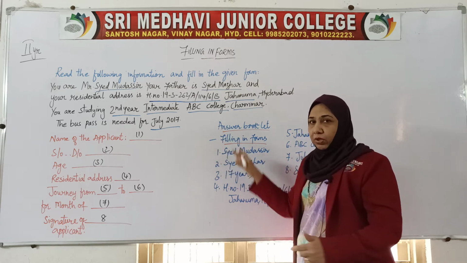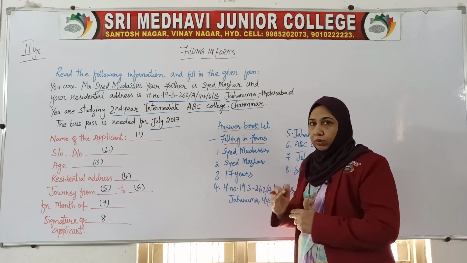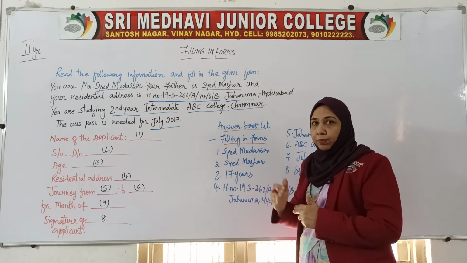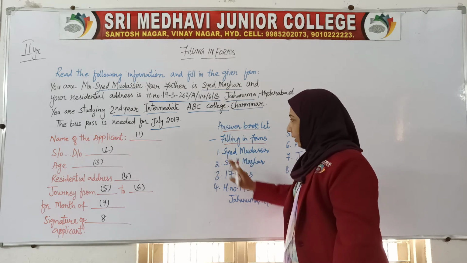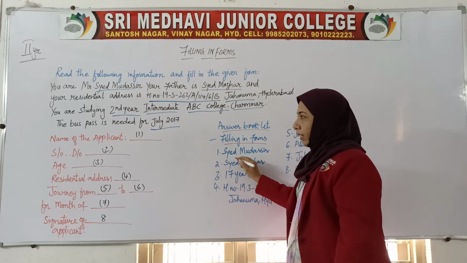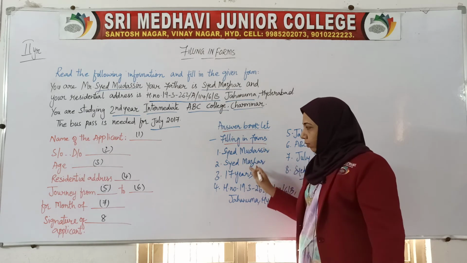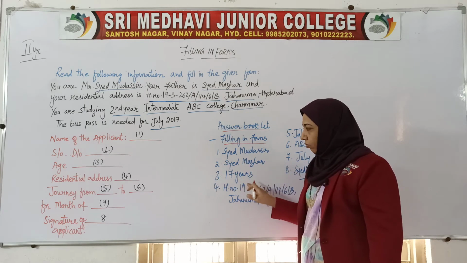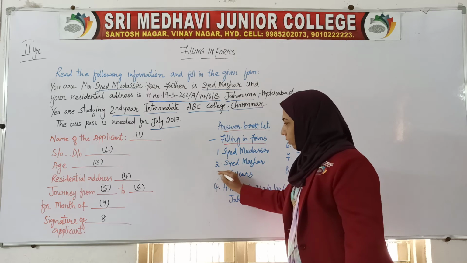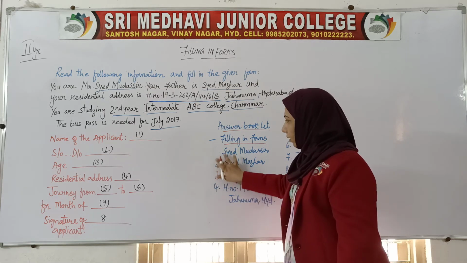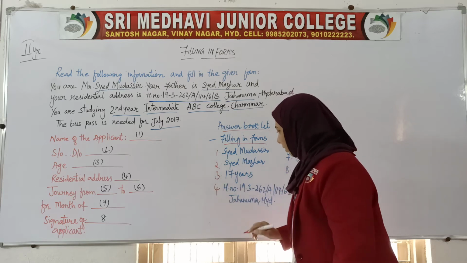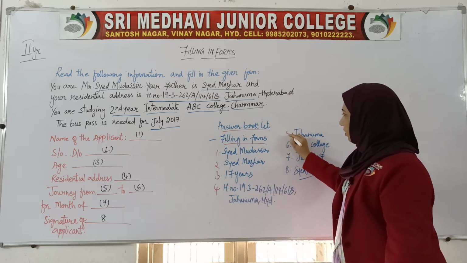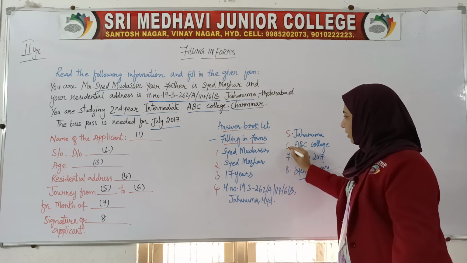The number of questions may be 12, may be 13, whatever, according to the syllabus and the question paper pattern, whatever they give you, you have to put it like that over here. Then start writing number 1 as the first blank, number 2 as the second blank, number 3 as the third blank. Okay, I'll change that. 2, 3, this is 4. So here you can get a clear idea of this. This is 5, 6, 7 and 8.